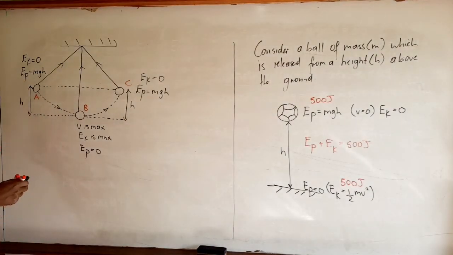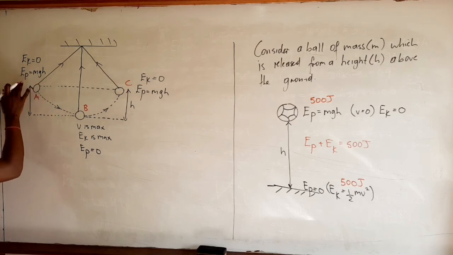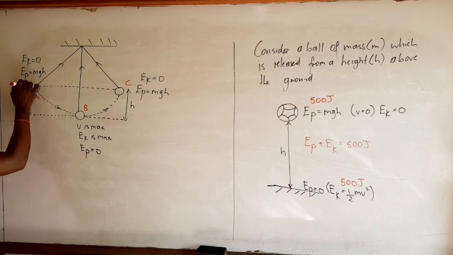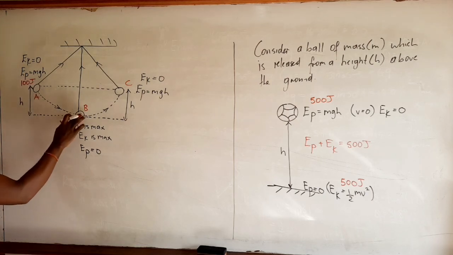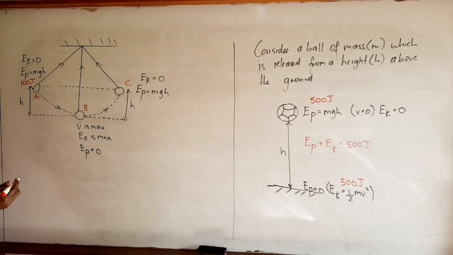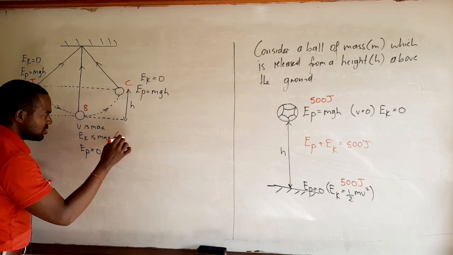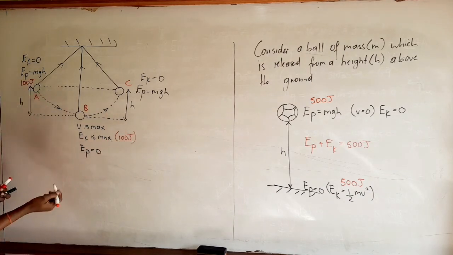Now let's just assign some numbers. Let's say at A, the pendulum possessed 100 joules of potential energy. Now when it is at B, the kinetic energy will be a maximum and will be equal to that 100 joules, since of course the potential energy is equal to 0.